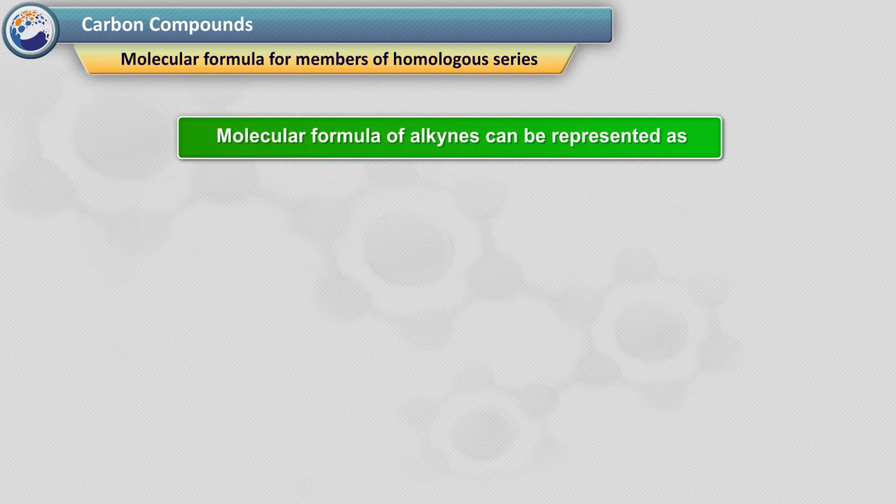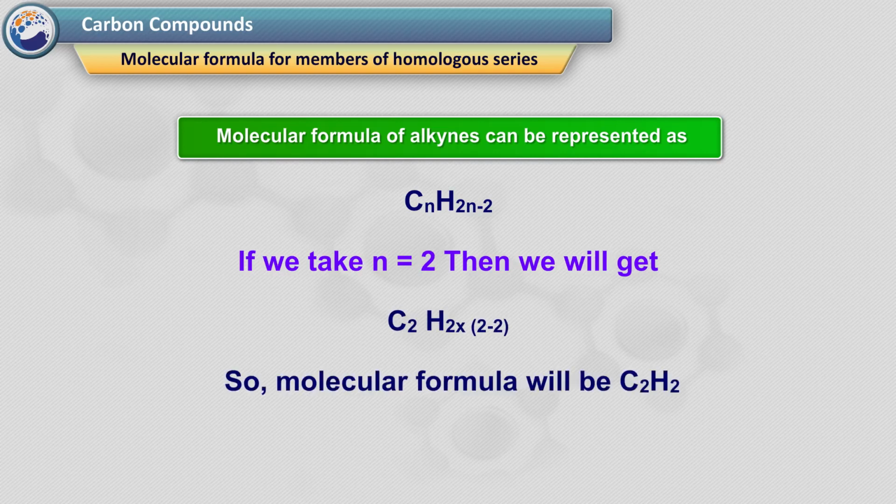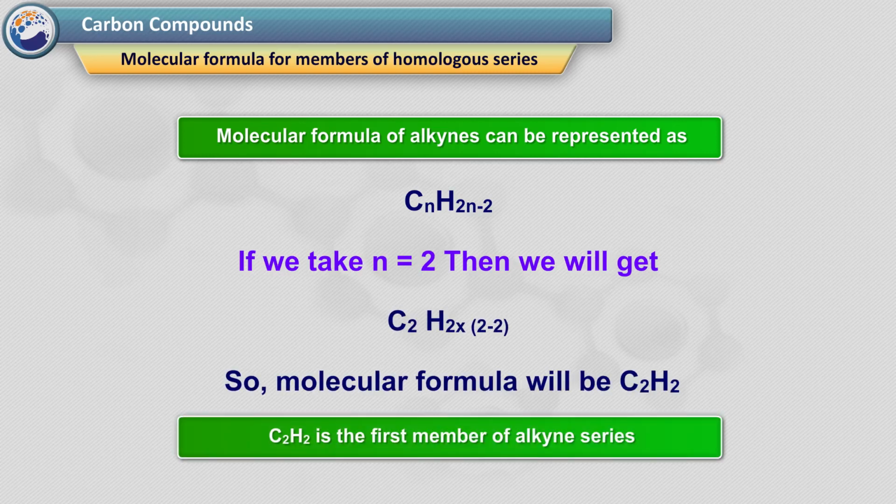Molecular formula of alkynes can be represented as CnH2n−2. If we take n equal to 2, then we will get C2H(2×2−2). So molecular formula will be C2H2. C2H2 is the first member of the alkyne series.